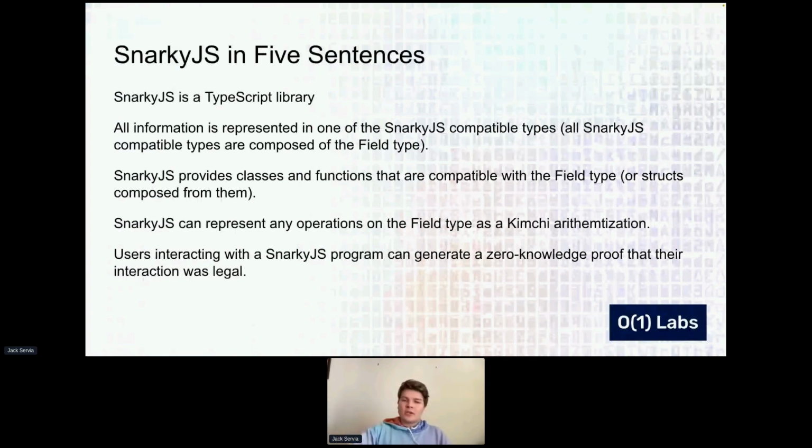So when a user interacts with the SnarkyJS program, they can remember all of the values of these variables that they've used within the course of their program, and then they can pass them into this math problem and do some other stuff and get a zero knowledge proof that their interaction was allowed. So that's how a SnarkyJS program works.